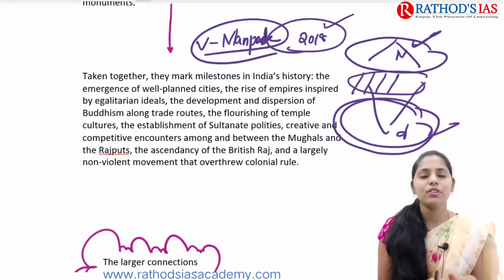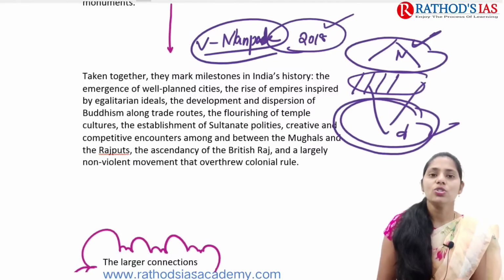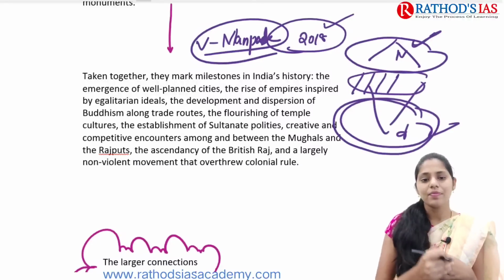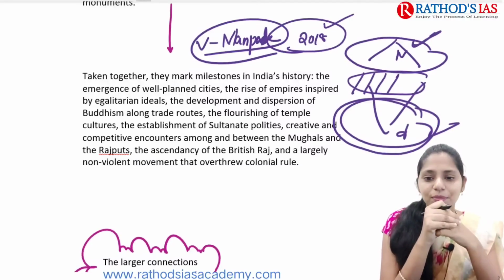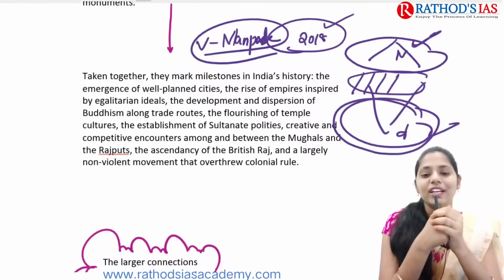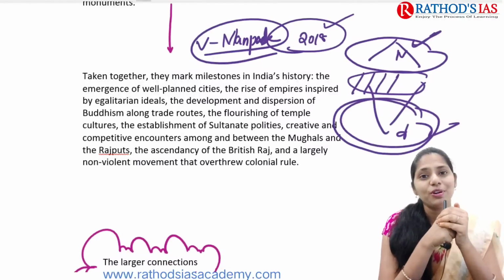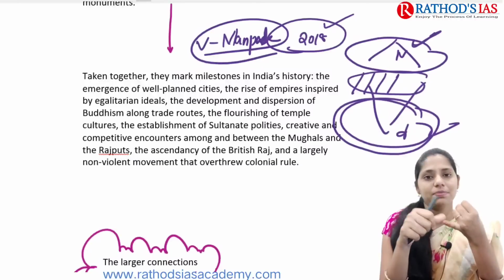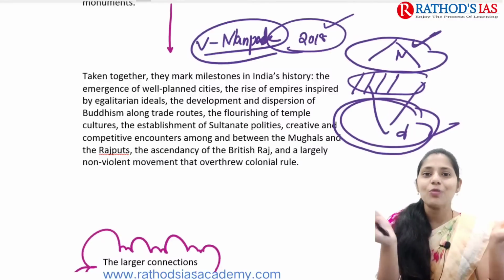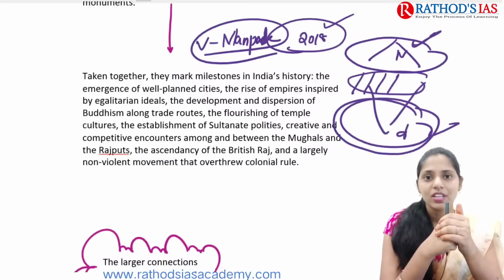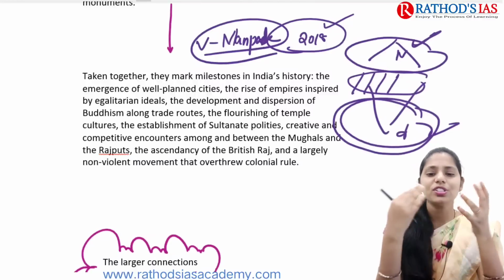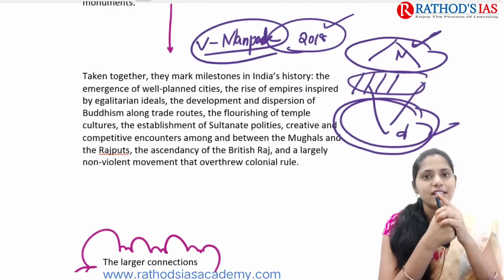Once this temple architecture had flourished, later on we saw the Delhi Sultanate and the Mughals enter India and start establishing Sultanate polities, and they came with the creation of competitive encounters. If you're talking about Mughal architecture, we need to talk especially about the Taj Mahal, and you can talk about double dome structures, and they came with different styles in architecture. You can talk about Qutub Minar, etc., and Red Fort. These are some of the architecture of the Mughals as well as the Delhi Sultanates.